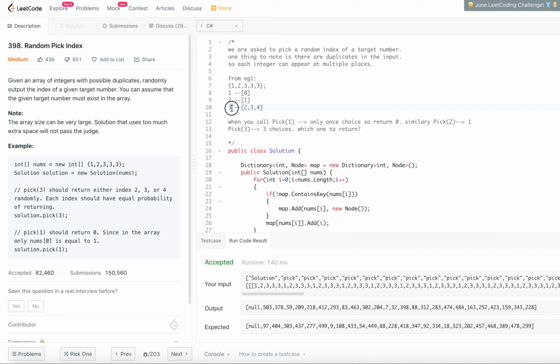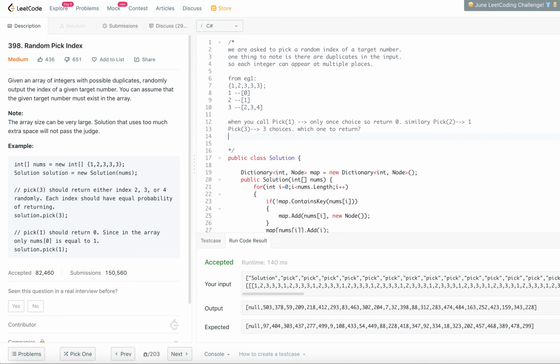And when you have 3, you have 3 choices, 2, 3, 4, but which one to pick is the question. If pick 3 is called multiple times, what to return?